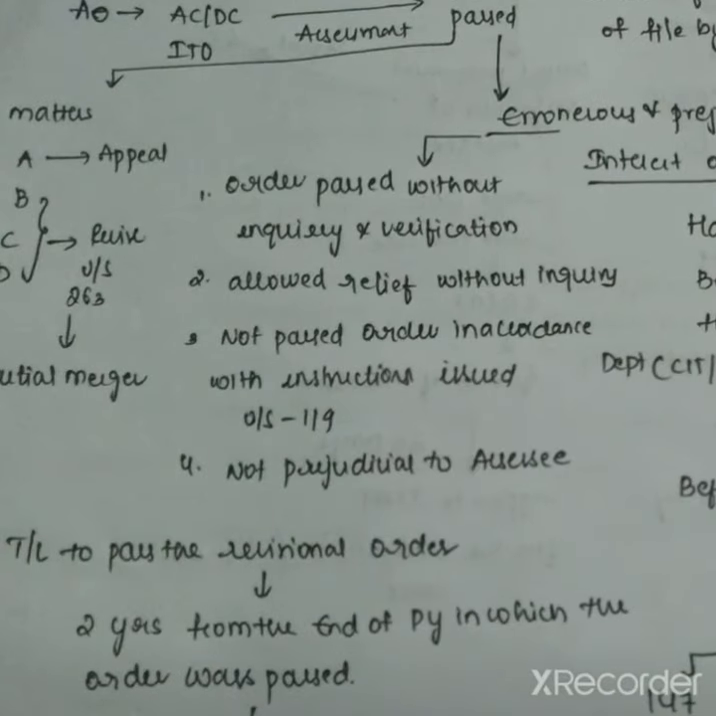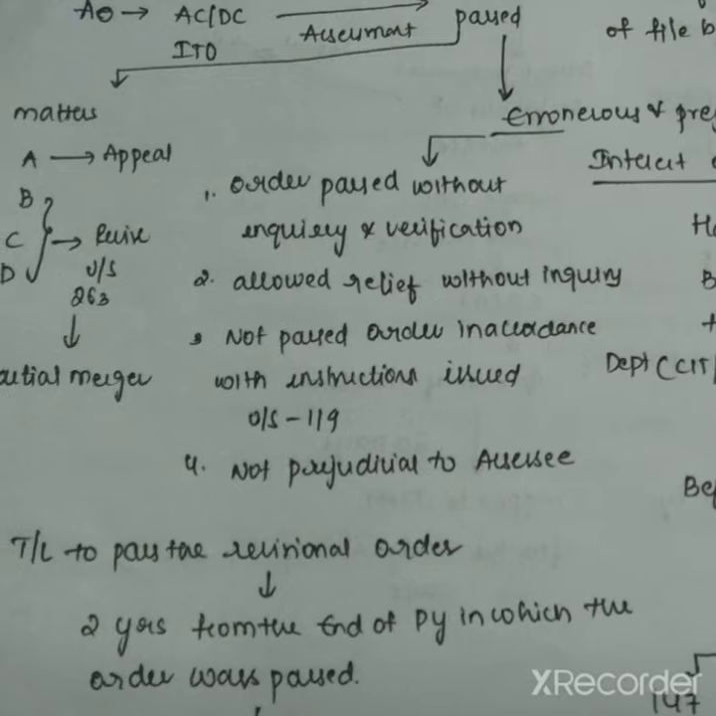See, AO, Joint Commissioner, Assistant Commissioner, Deputy Commissioner, ITO can act as AO. AO first does the assessment, and after the assessment AO passes an order. CIT or PCIT is the higher authority of AO. The AO has to submit its work to the higher authority, that is CIT or PCIT. CIT or PCIT calls and examines the records.